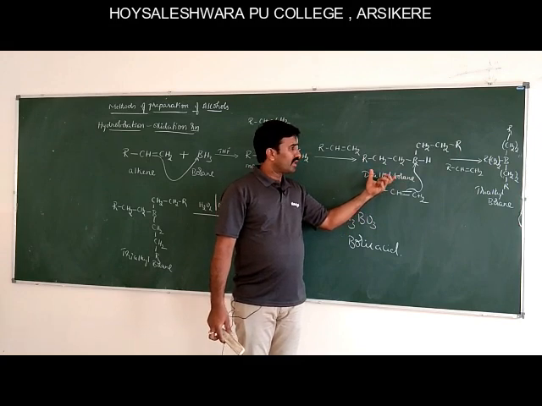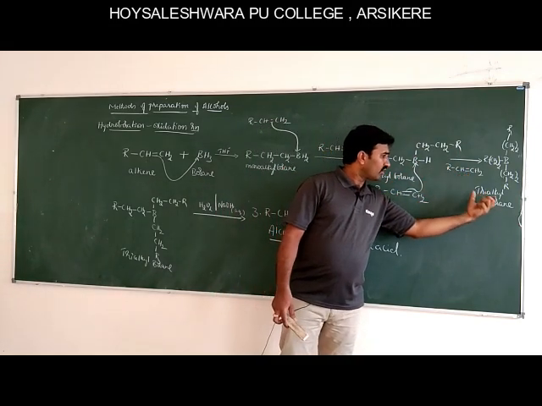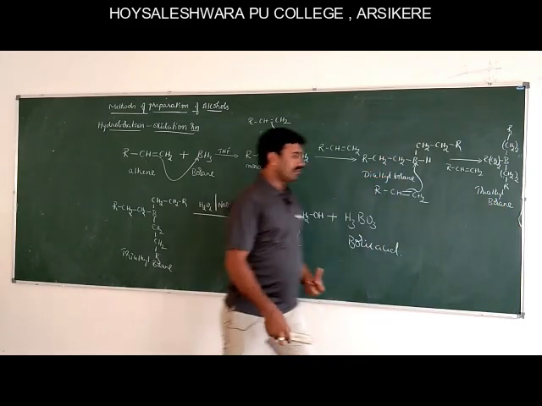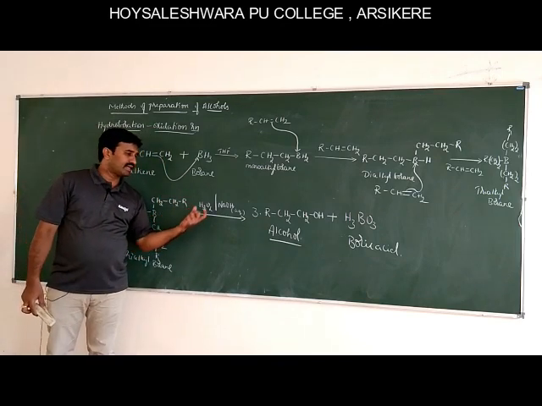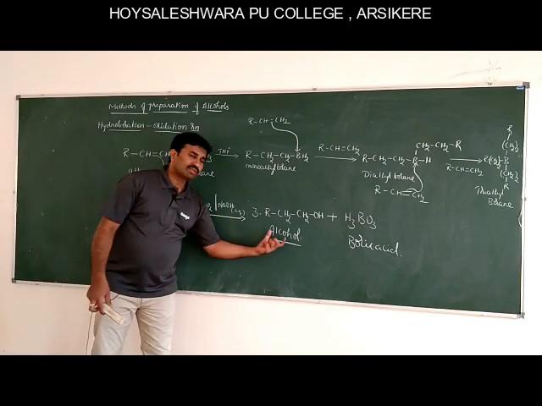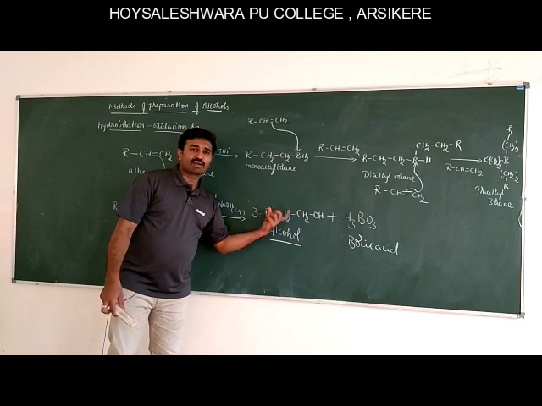This dialkyl borane again attacks one more molecule of alkene to form trialkyl borane. This trialkyl borane upon treatment with hydrogen peroxide in presence of aqueous sodium hydroxide solution gives alcohol in good yield, which is against the Markovnikov rule.